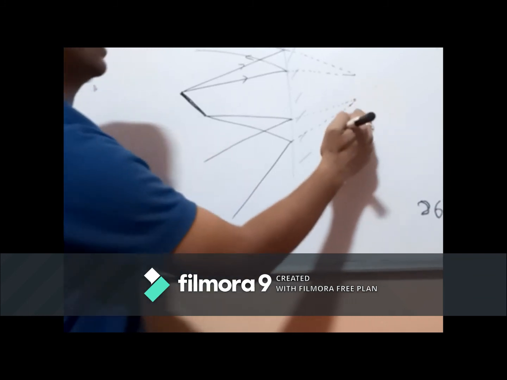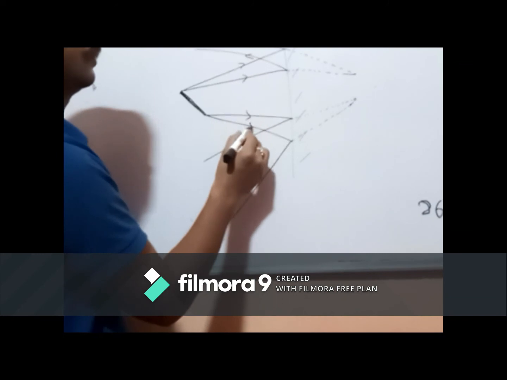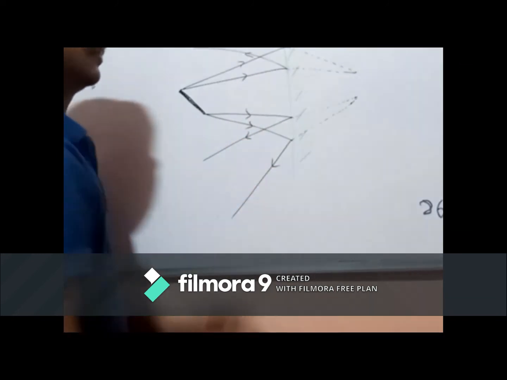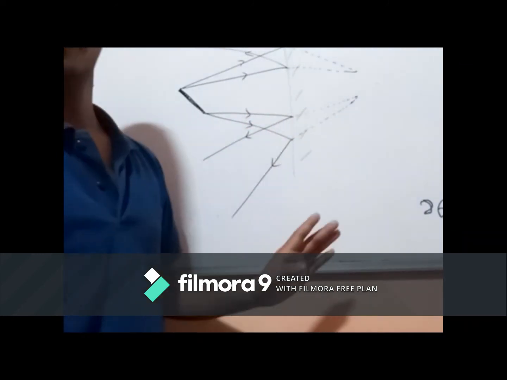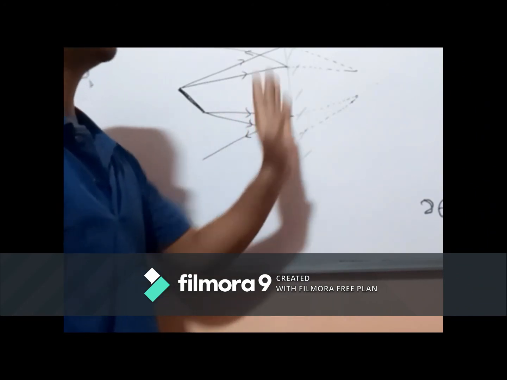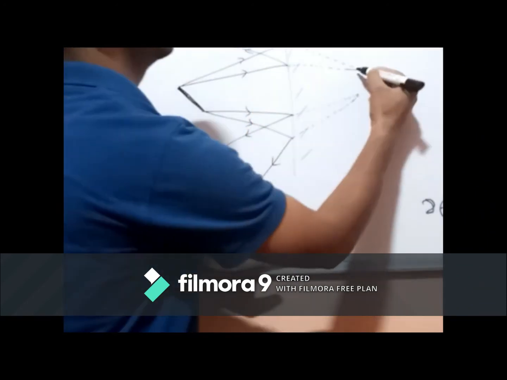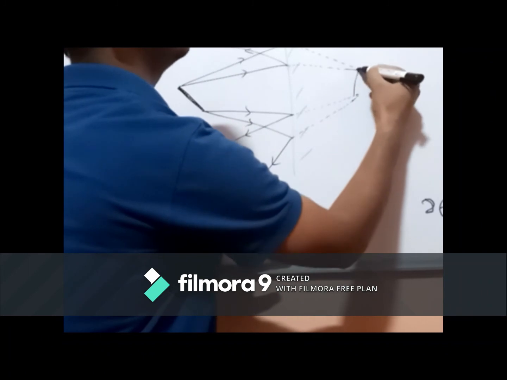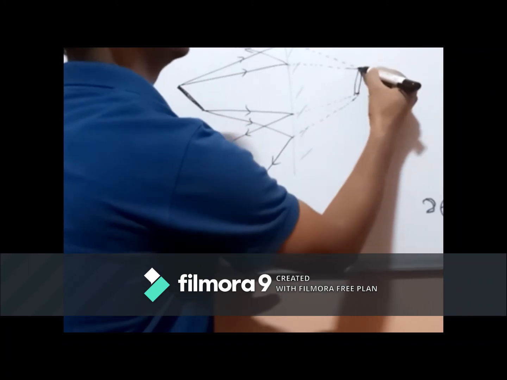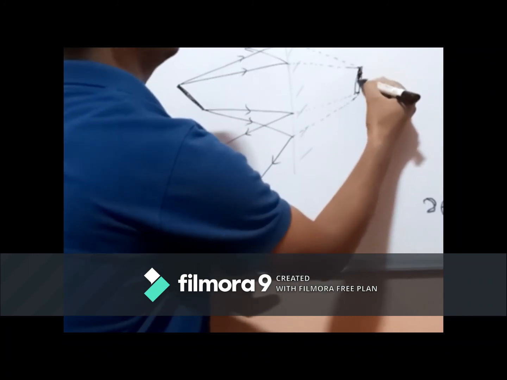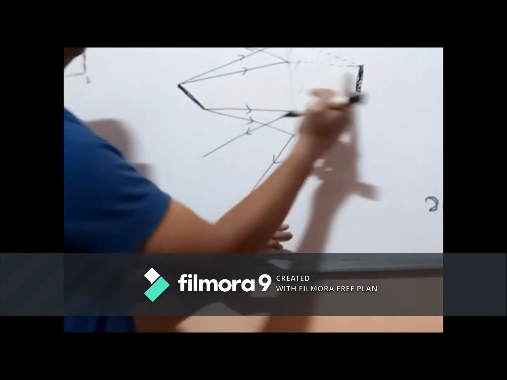They are not actually meeting, but we are extending them backwards, and let us suppose that they meet at this point, and their meeting point will be the point where the image will be formed.